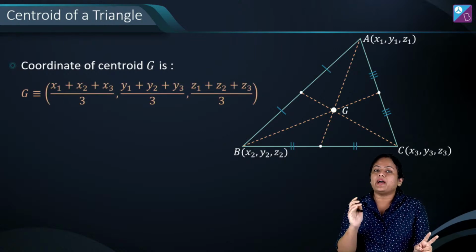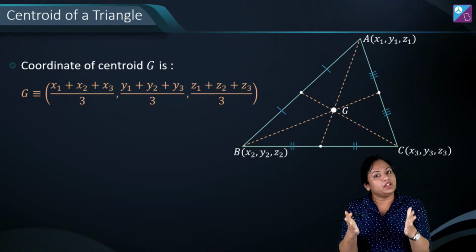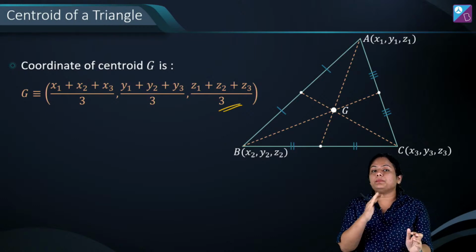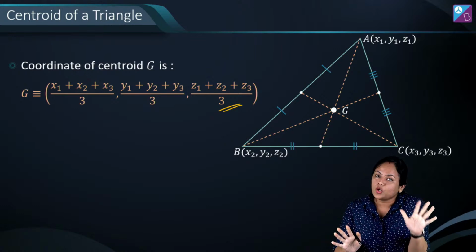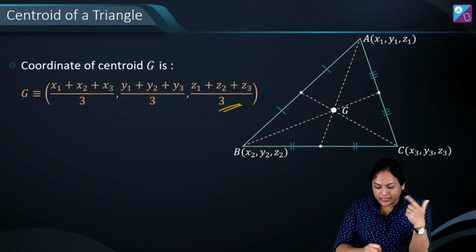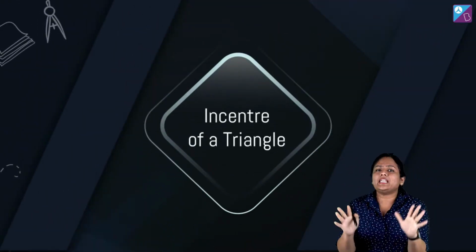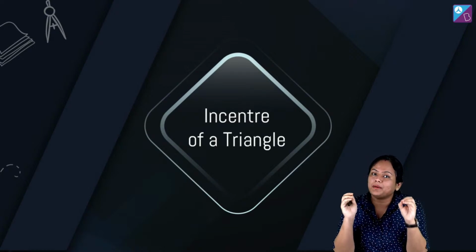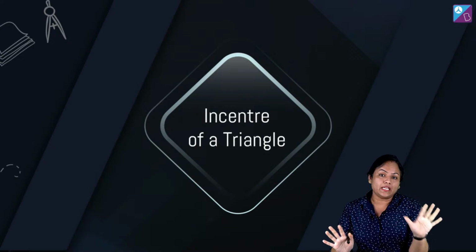Similarly, the y coordinate is (y1 + y2 + y3) by 3, and z comes in here because we are going into 3D, so it will be (z1 + z2 + z3) by 3. That's it. This is the formula for the coordinates of the centroid. Got it? Now, besides the centroid, similarly the coordinates of the incenter can also be found. It's the same formula, guys, that you studied in straight lines, you just have to add the z part. Nothing new so far.